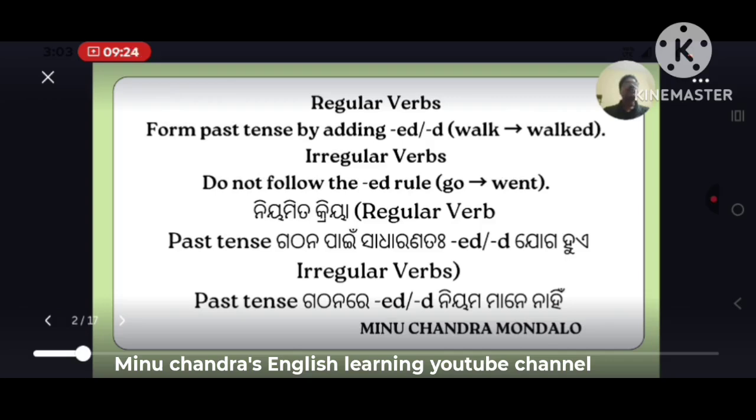Some verbs do not follow the ed or d rule. Such verbs are called irregular verbs. Irregular verbs are not formed with the help of ed or d in the past tense. In this case, the inside vowels change, or sometimes the word totally changes, or sometimes the word doesn't change at all. It remains as it is. For example, cut, cut, cut, put, put, put. So the V1, V2 and V3 forms, meaning present, past and past participle forms of these verbs, remain the same. Such verbs are called irregular verbs.